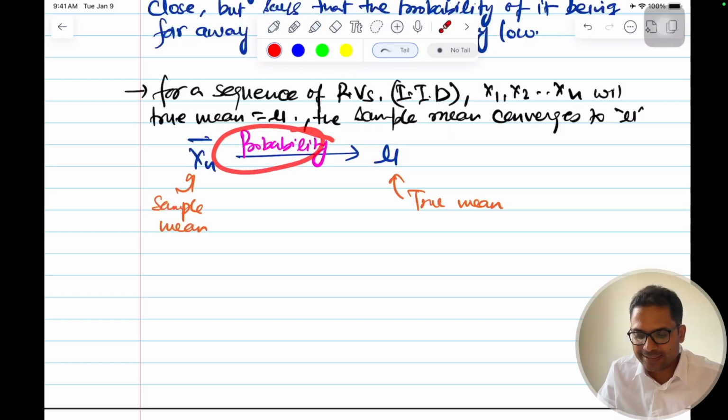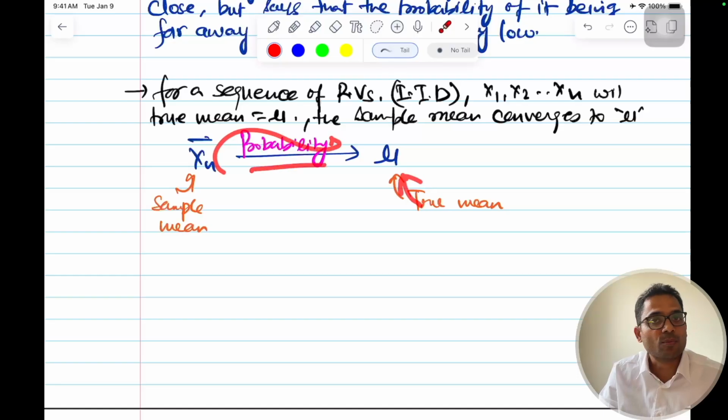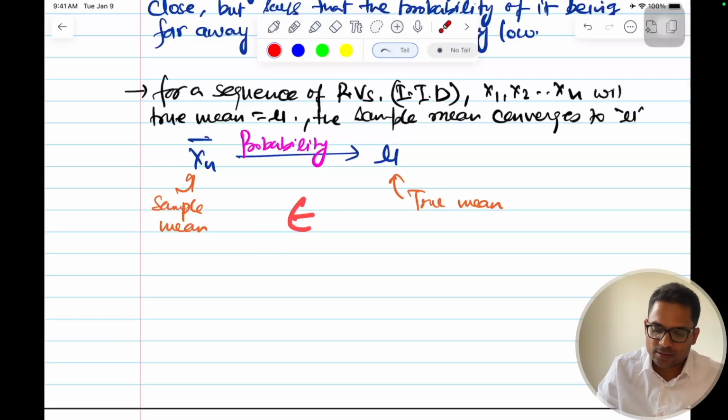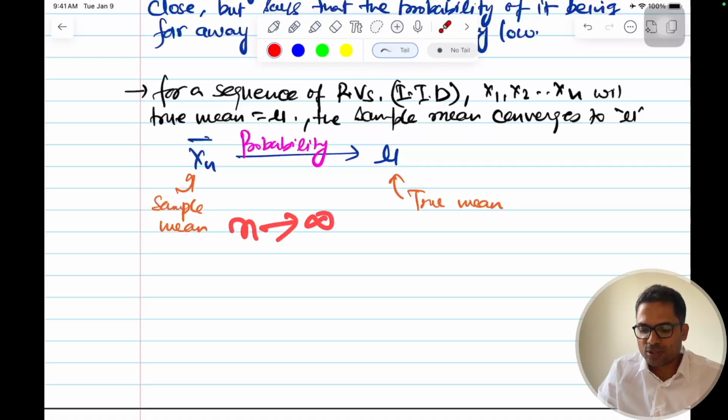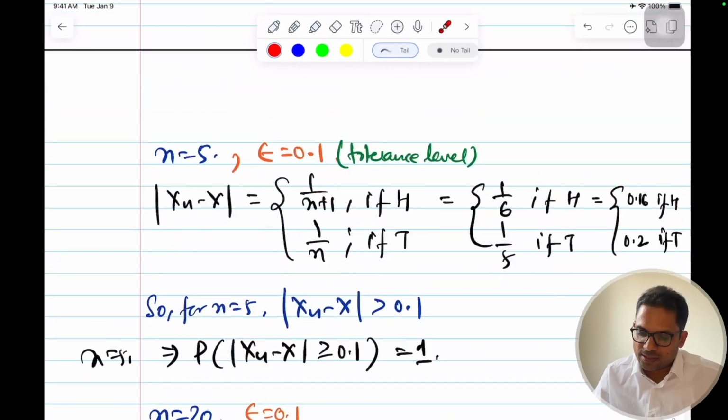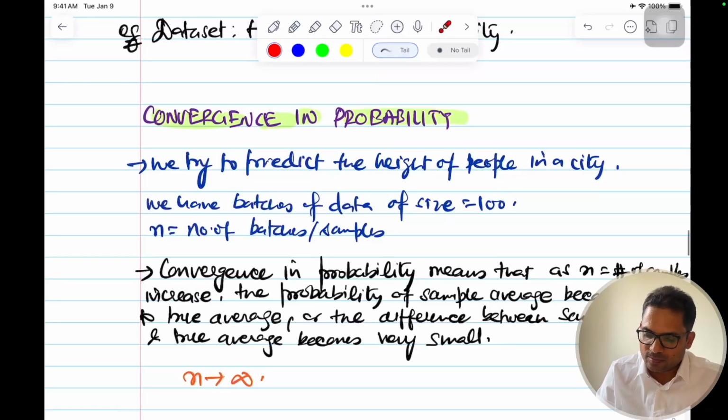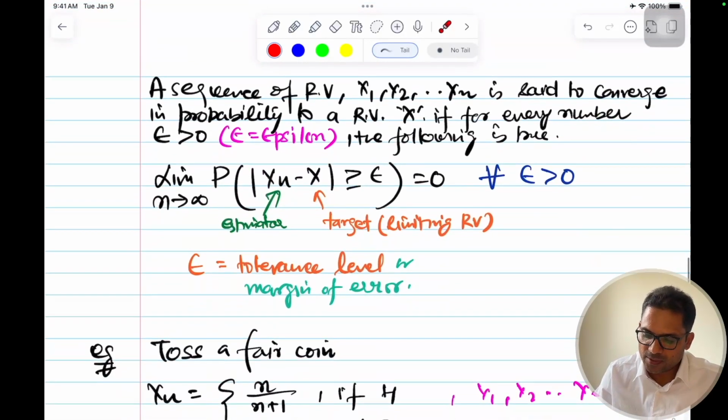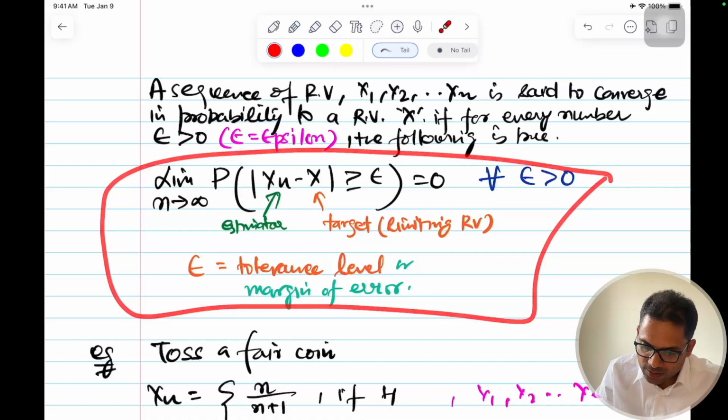This will converge to the mu or the actual true mean in probability, and the probability will depend upon how close you want to be. Okay, it will depend upon the epsilon or the tolerance level that you have. So as the number of samples n tends to infinity, this will converge in probability towards the mean, and this comes from convergence in probability that we have seen here. This is coming from this theory. Okay, this whole thing, let me highlight this also.